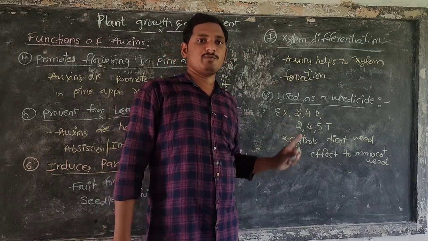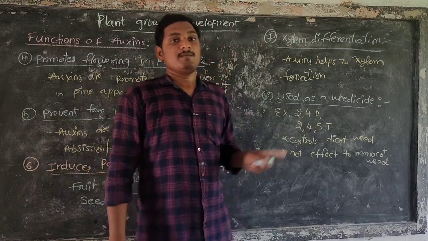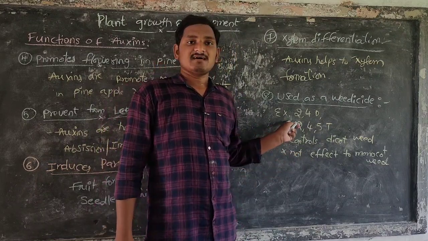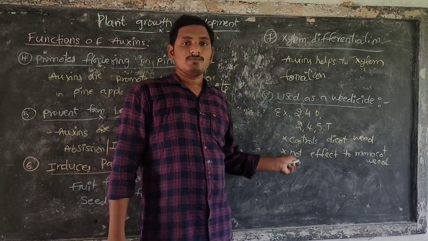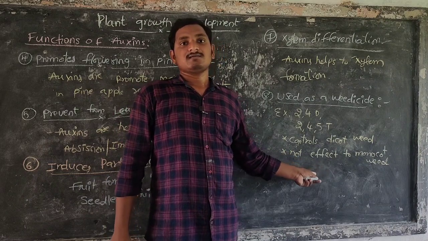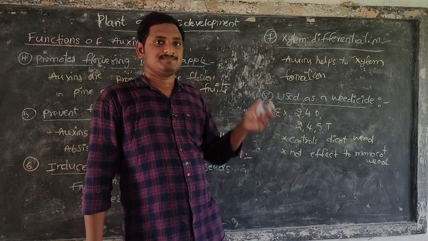Dicot weed is completely removed by 2,4-D and 2,4,5-T, but these two weedicides do not control monocot weed plants.